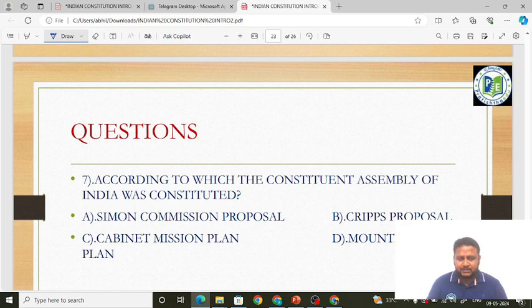It was formed as per the Cabinet Mission Plan, which came in 1946, sent by Clement Attlee. And its president is who? Stafford Cripps? No. The president is Patrick Lawrence. A.V. Alexander was also a member. Richard Stafford Cripps is also a member, but the president was Patrick Lawrence. Okay, friends. Next question.